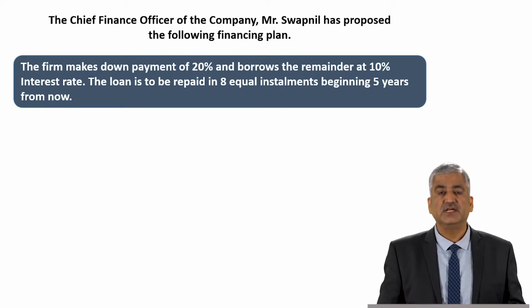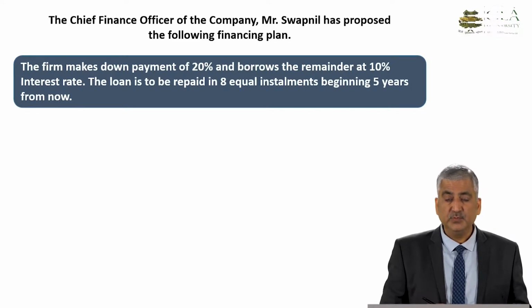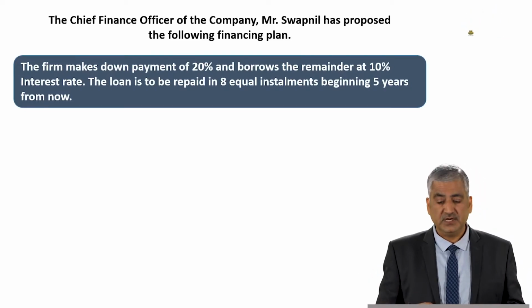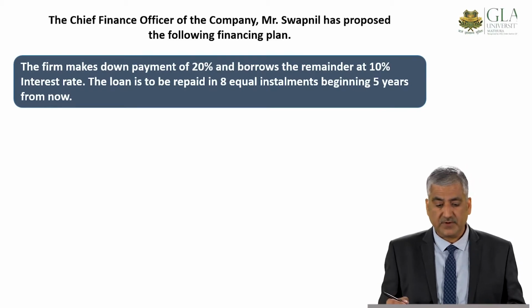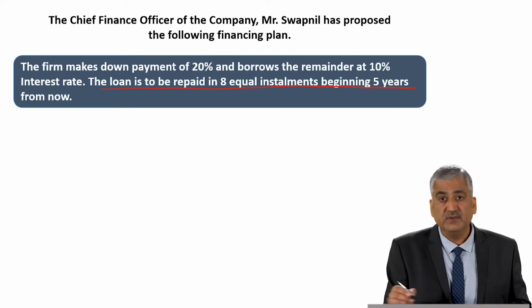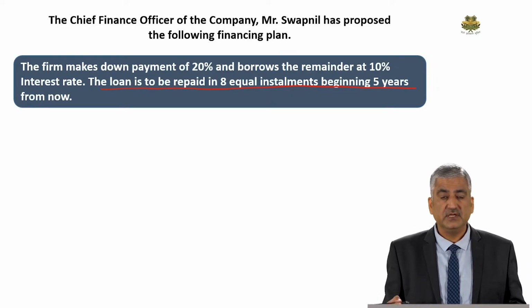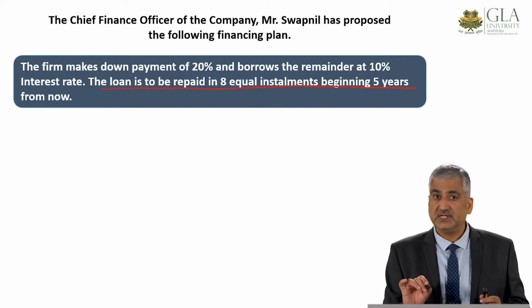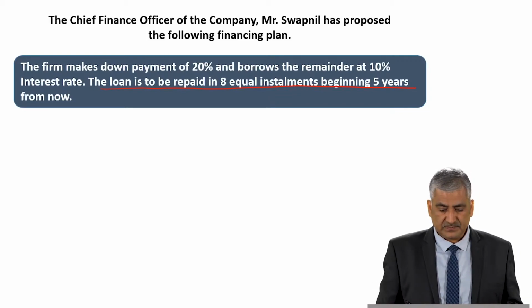The chief finance officer of the company, Mr. Swapnil, has proposed the following financing plan. The firm will make a down payment of 20% that will come from retained earnings and borrow the remainder at a 10% interest rate. The loan is to be repaid in 8 equal installments beginning 5 years from now. This is really very tricky: the repayment will be done in 8 equal installments, but repayment would not start immediately or after 1 year. It is going to be deferred by 5 years. This is again an important salient feature of this mini case. And the rate of interest is 10%.